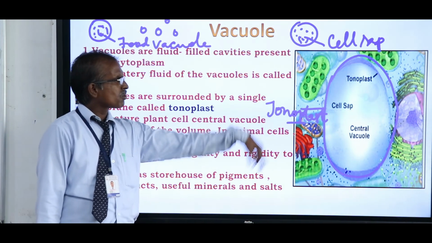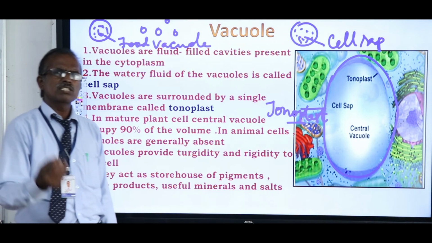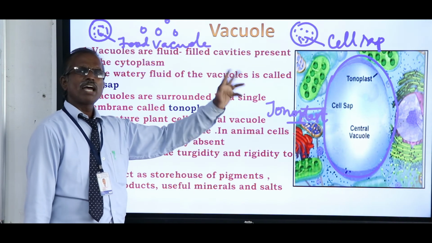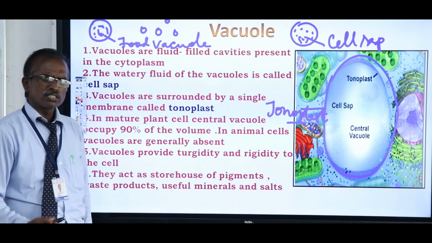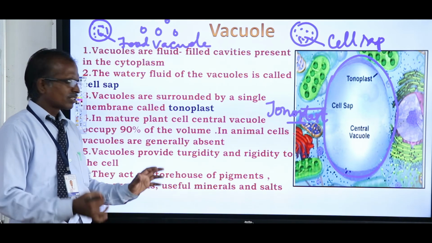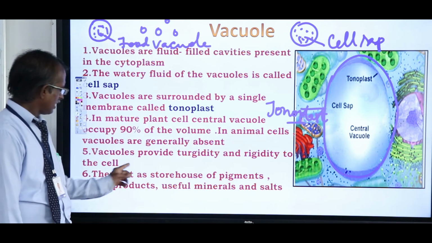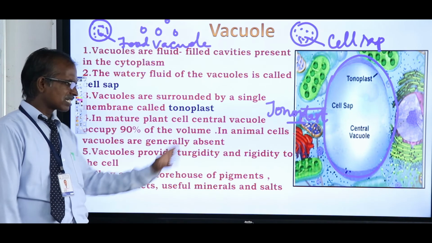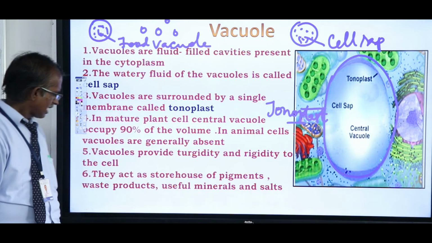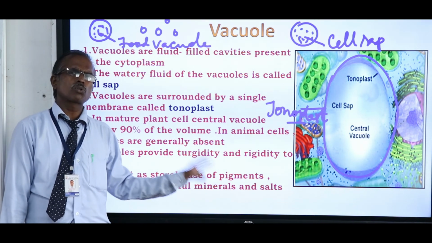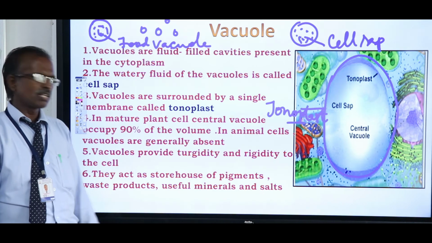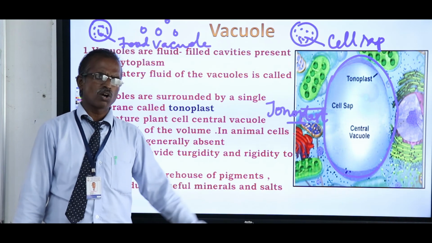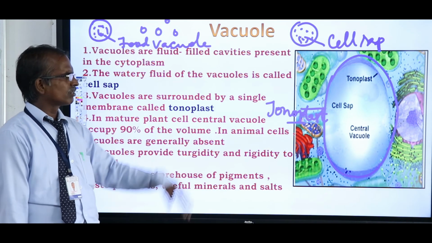Now the vacuole stores various materials like enzymes, hormones and pigments. In the plant cell, the vacuole is very large in size and gives maximum support to the plant cell. Vacuoles mainly provide turgidity and rigidity to the cell. The next main function is to store items, namely pigments, enzymes, waste products, useful minerals and salts. Everything will be stored in the vacuole.